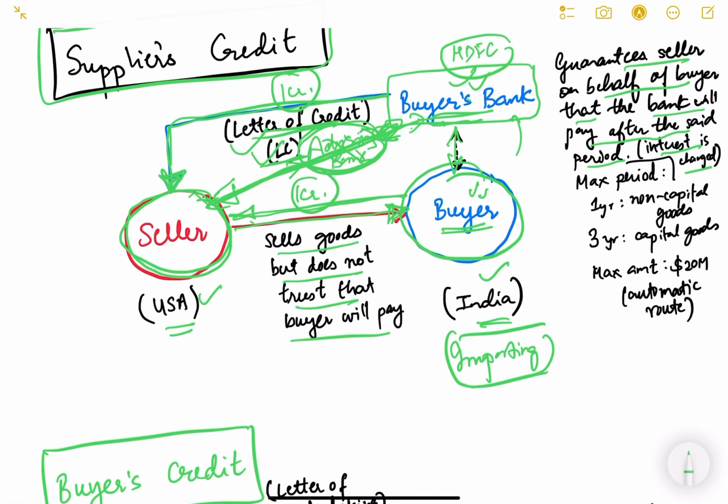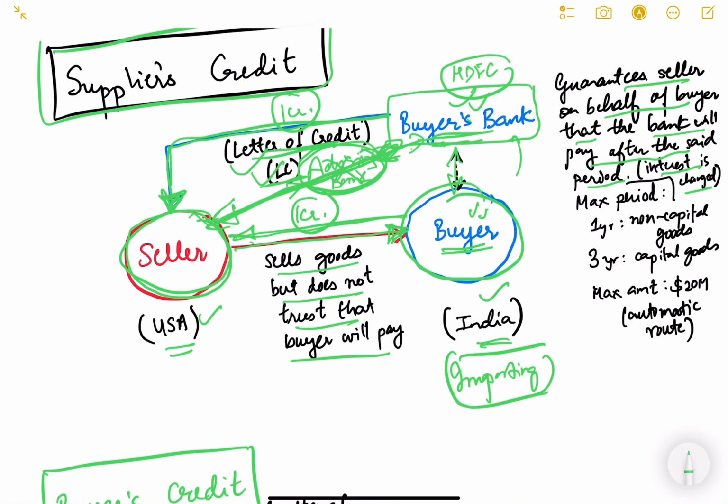Just understand the meaning of supplier's credit. Basically here, the buyer is getting a loan for 6 months. He doesn't have to pay now. The buyer's bank is saying, we will pay you after 6 months, don't worry, this is a guarantee we are giving you. So the seller is giving him the goods on trust that he will get money after 6 months, or whatever is the period in their agreement. That is why it is known as supplier's credit, because the supplier is extending credit to the buyer here. He is not getting paid immediately, he will get paid after 6 months, 1 year, with the trust from this bank. That's why it is known as supplier's credit.